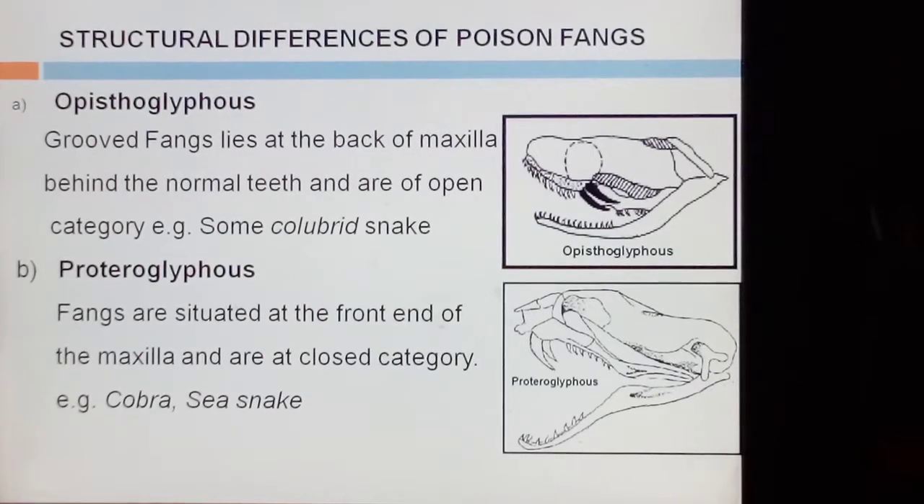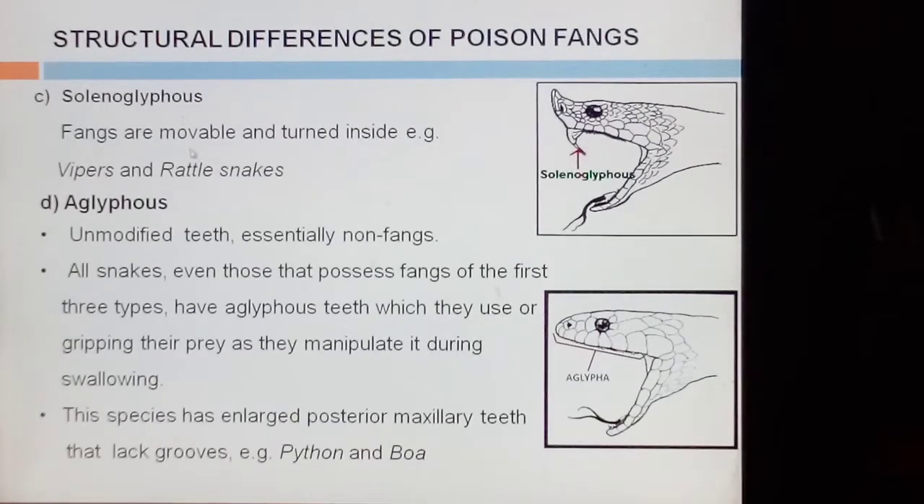Number 2 type is Proteroglyphous. In this type, fangs are situated at the front end of the maxilla and are of closed category. Examples are cobra and sea snake. Number 3 is Solenoglyphous. Fangs are movable and turned inside. Examples are viper and rattlesnakes.